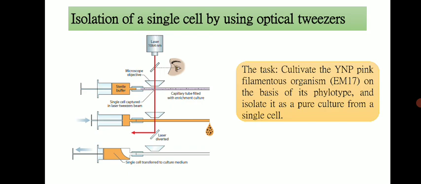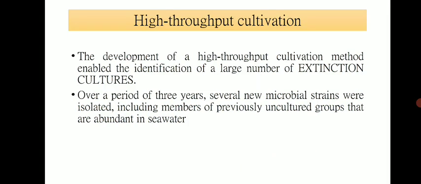With a pure culture in hand, the 16S rRNA sequence of this organism was determined and found to be nearly identical to the EM17 sequences. So this is one of the approaches that was used to cultivate the pink filamentous organism from Yellowstone National Park. The next method is high throughput sequencing.